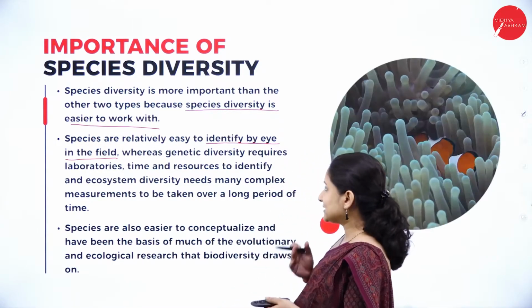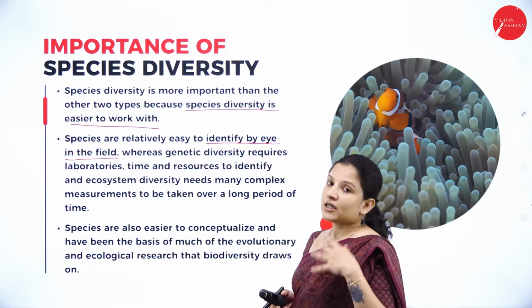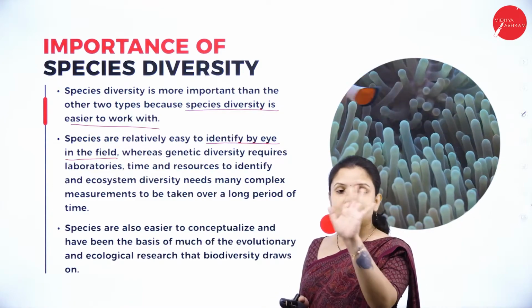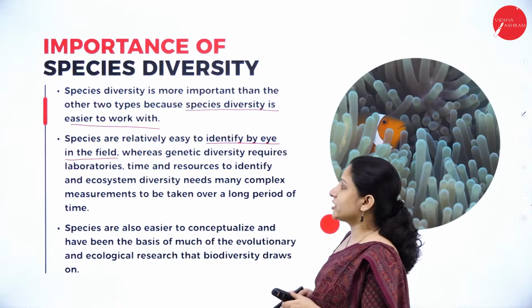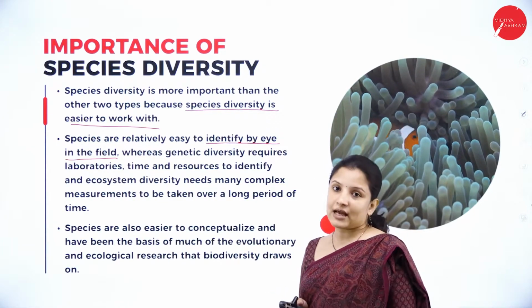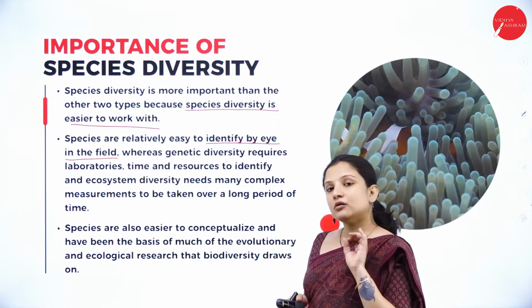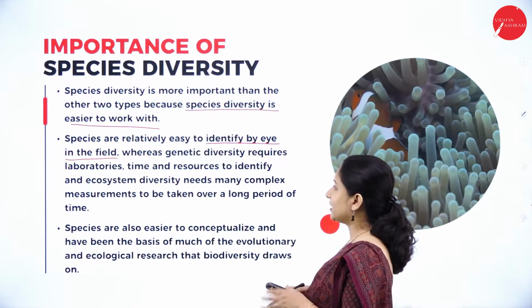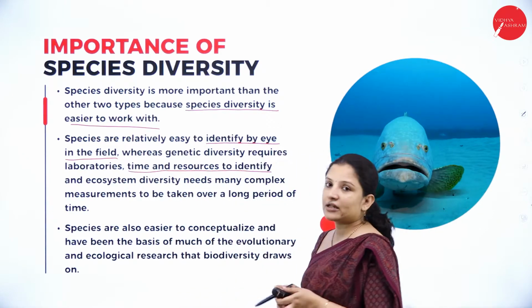So that is why species are relatively easy to identify by the naked eye itself, in the field itself, by looking at their morphology or external characters, rather than going in for genetic diversity, which requires a laboratory and a lot of equipment, and it is quite costly to study, because it needs a lot of time and resources to identify.